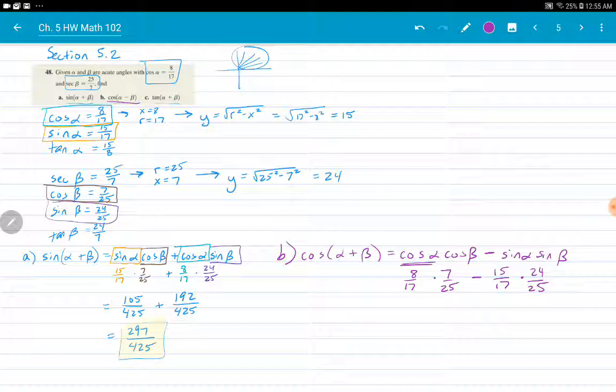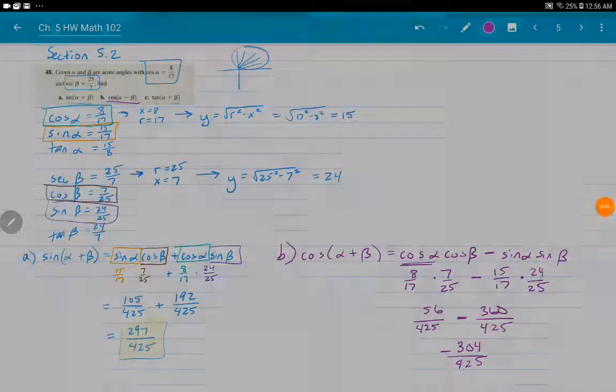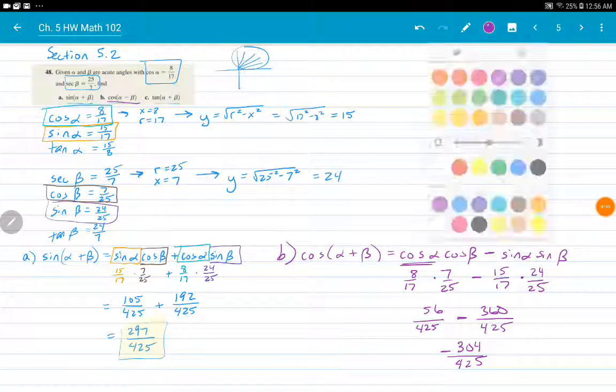Okay, and then 8 times 7, that gives me 56. I already found out that 17 times 25 is 425 in part A. And then 15 times 24, that's 360 over 425. So sorry, my mistake.